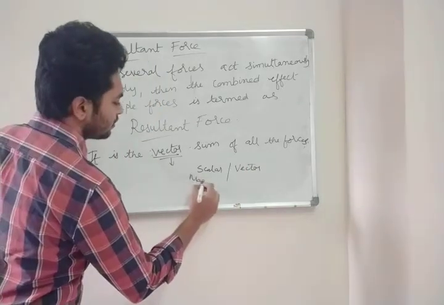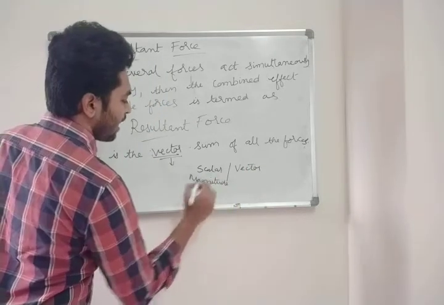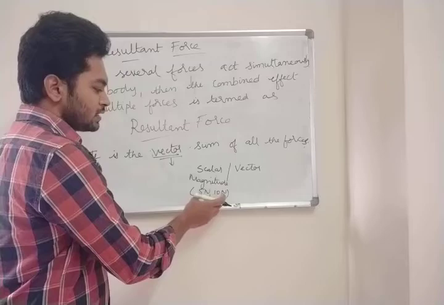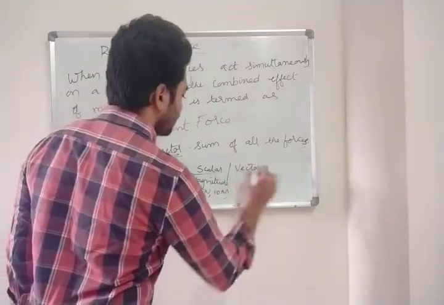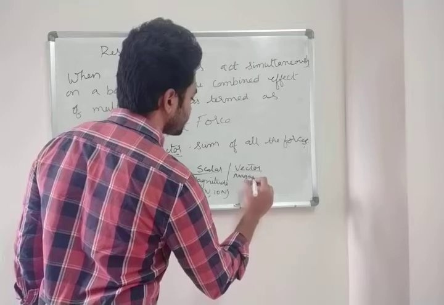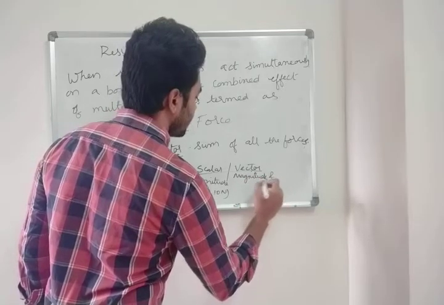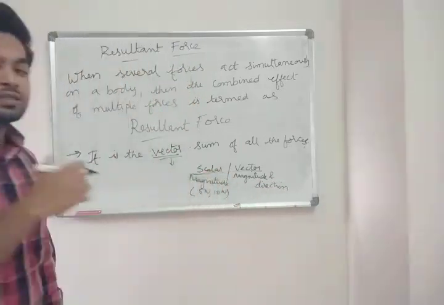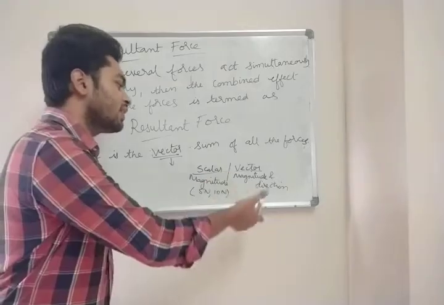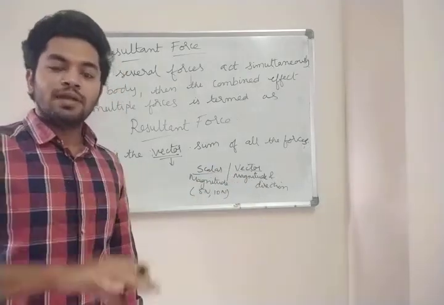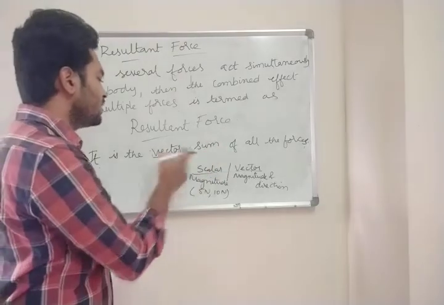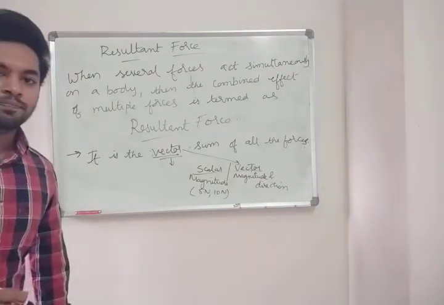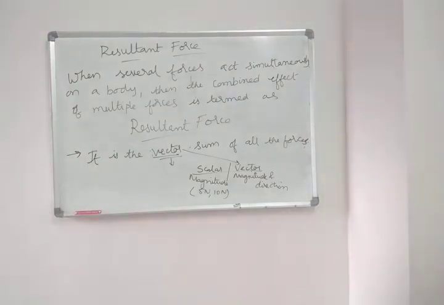Scalar means only magnitude. Magnitude means 5 Newton or 10 Newton, just numbers. And in vector, magnitude and direction also. In scalar we consider only magnitude but not direction, but in vector we consider both magnitude and direction. So vector sum means here you are going to consider both magnitude and direction. Clear? Note it down.